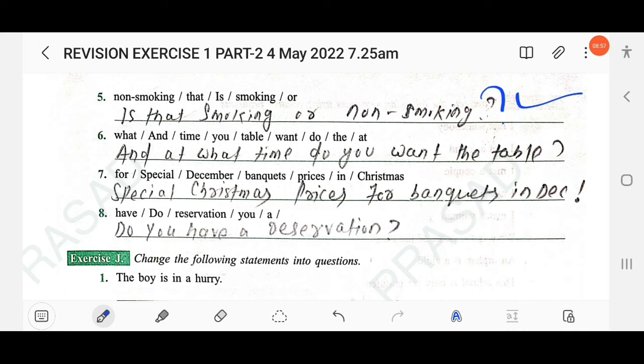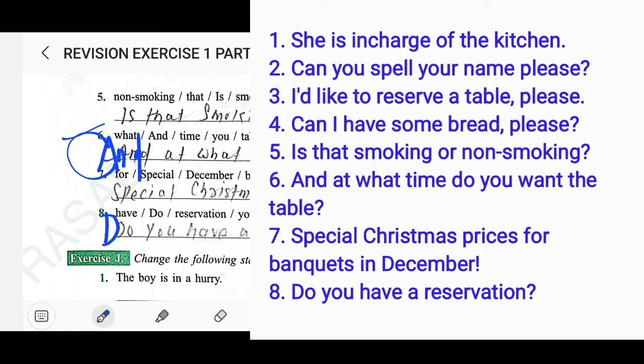The next, what and time you table want do the art and. Start the sentence with a capital letter. And at what time do you want the table? End the sentence with a question mark. The next, for special December banquets prices in Christmas. Special Christmas prices for banquets in December. Here use an exclamation mark. The next, have do reservation you. Do you have a reservation? Start the sentence with the capital letter D and end the sentence with the question mark. Clear?